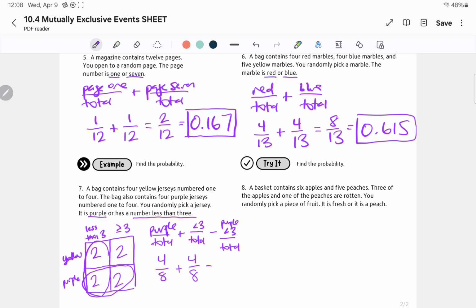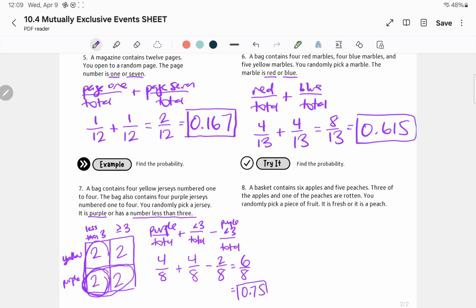And then see how we counted something twice. That's why we have to subtract the overlapping, because we counted something twice. We counted this box here twice. So we need to subtract the purple jerseys that are less than 3. And there's 2 of those. Okay, so we have 4 over 8 plus 4 over 8, which is 8 over 8. Minus 2 over 8 is 6 over 8. And then let's make that into a decimal. 6 over 8 is 0.75, or 3/4.